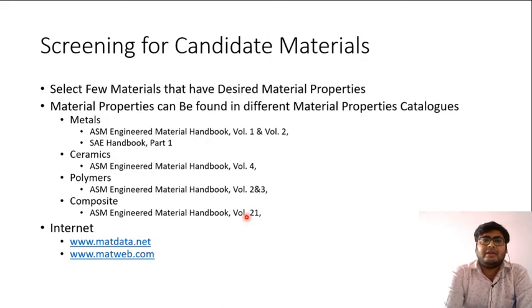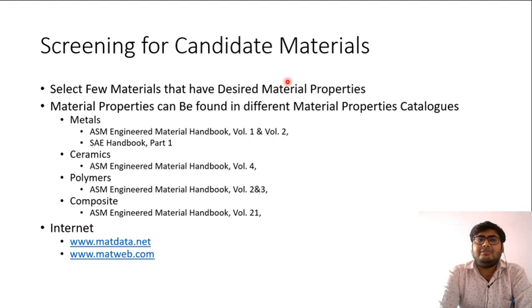After screening for candidate material, we will go for analysis of these candidate materials. First, how can I find out which materials will have these specific requirements? So how to search for candidate material?